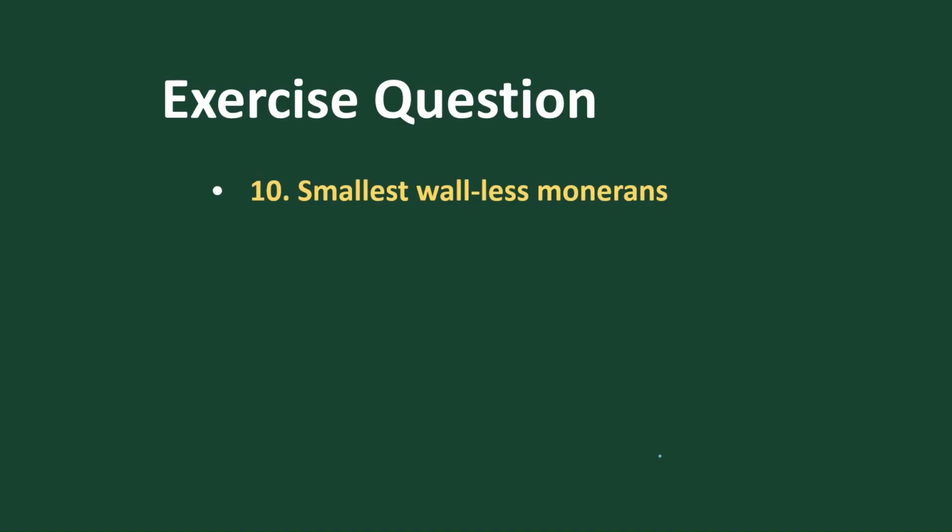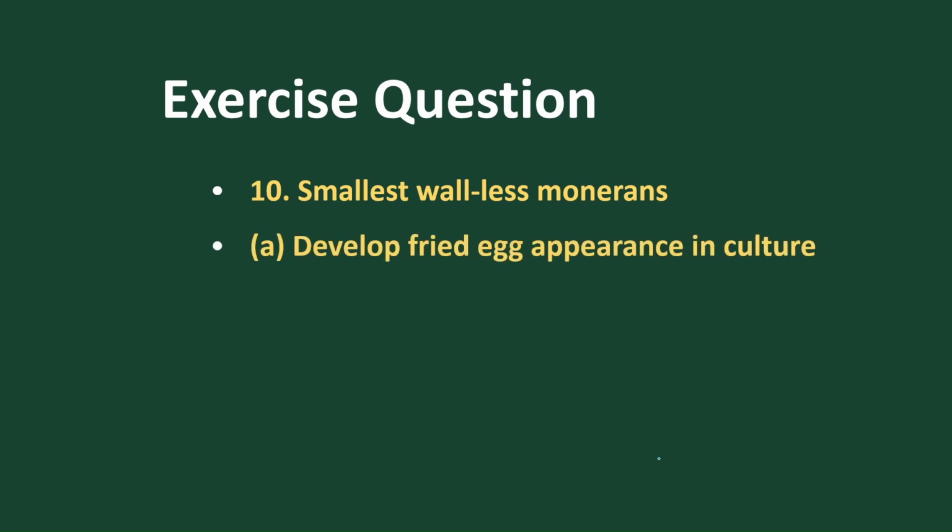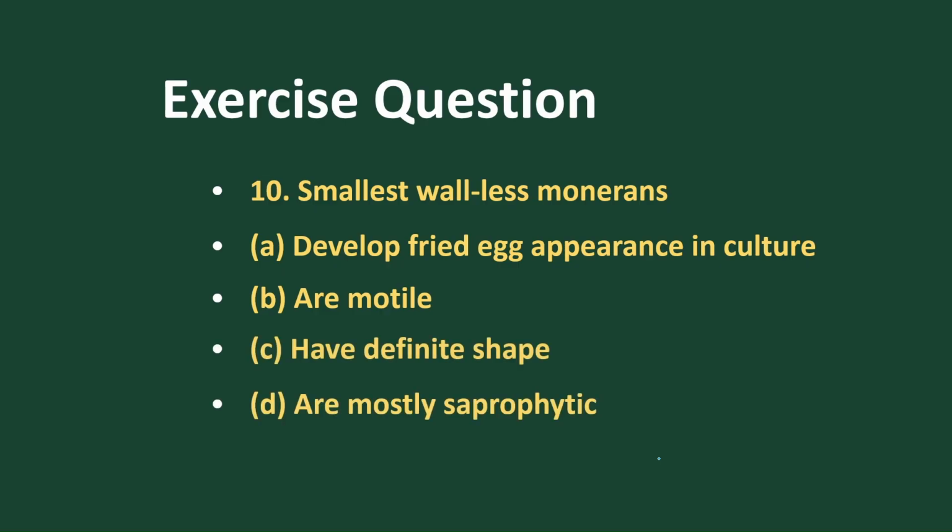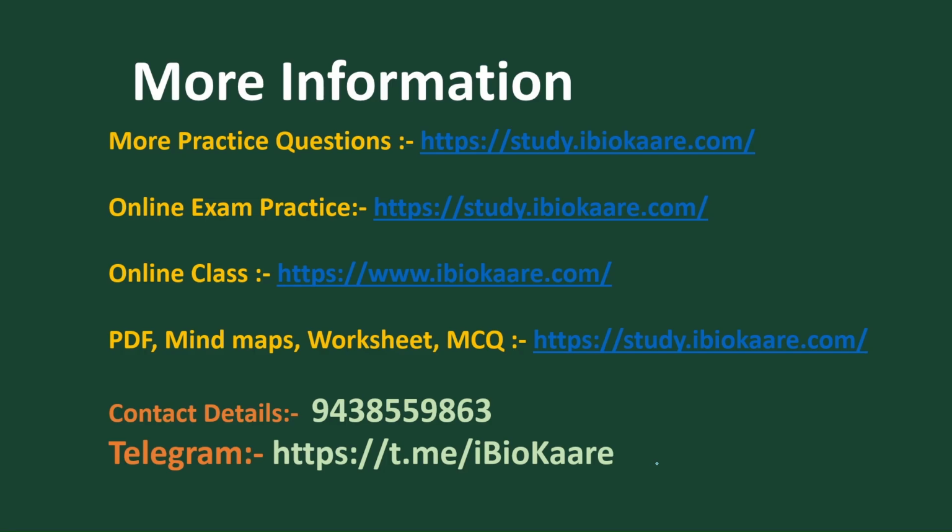The smallest wall-less Monerans, meaning the smallest prokaryotic cells, as we all know. You can go through it. They develop a fried egg appearance in culture, yes. Are they motile, have a definite shape, or are mostly saprophytic? You go through the questions.